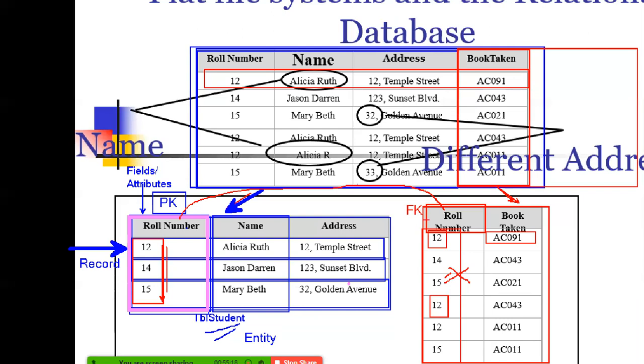But when it comes to the library, they take a book, return the book, and again take books. They can take multiple. So there I will not define the foreign key field as a primary key. That is what is happening in the case of tables, not the original primary key column.